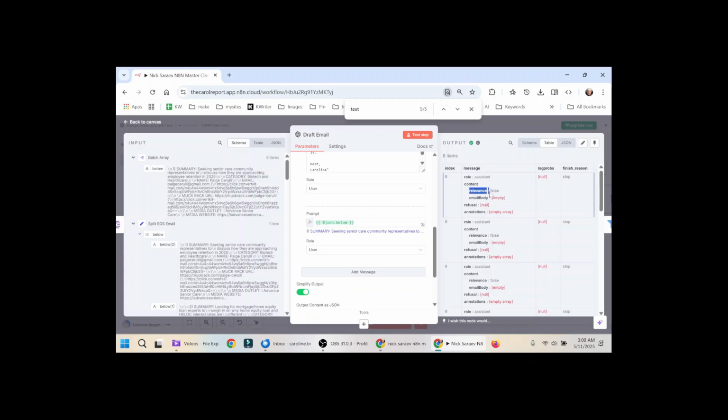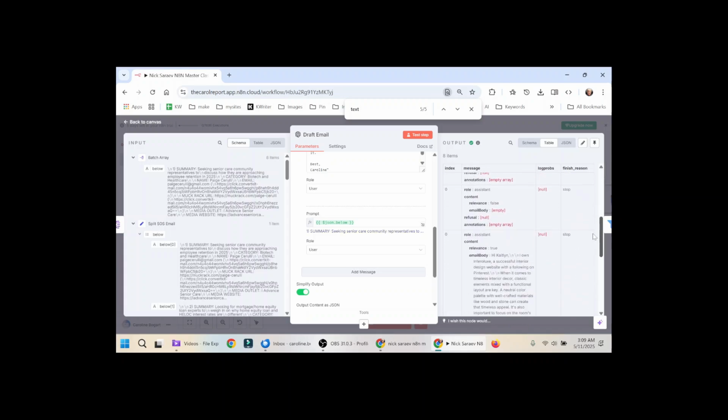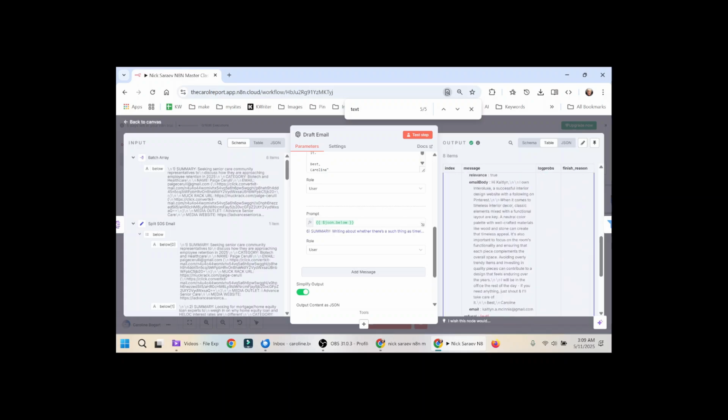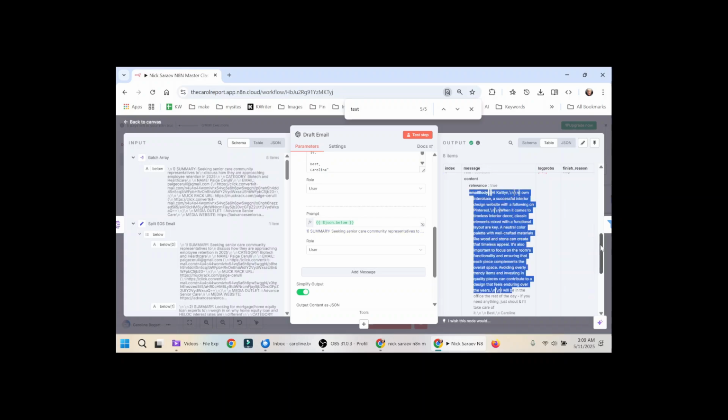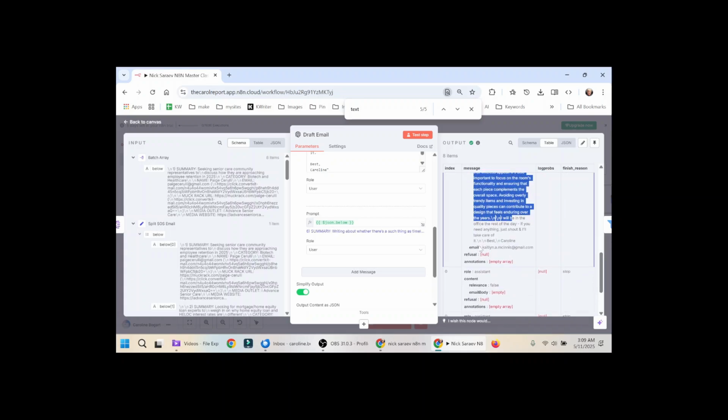Relevance true would mean that we have a hit on our expertise. So we have false, false, false, false, false, but here's a true. And then here is the structured output that we requested. Relevance is true. Email body is my template with ChatGPT's message inside, and the journalist's email is .email.